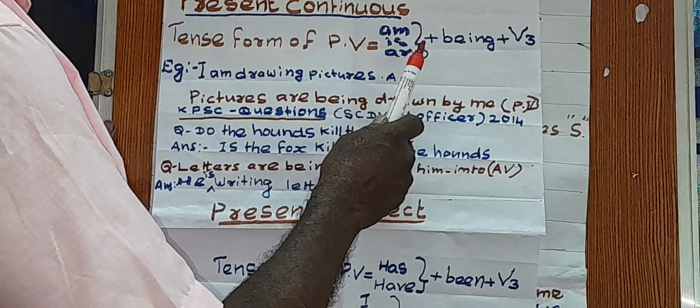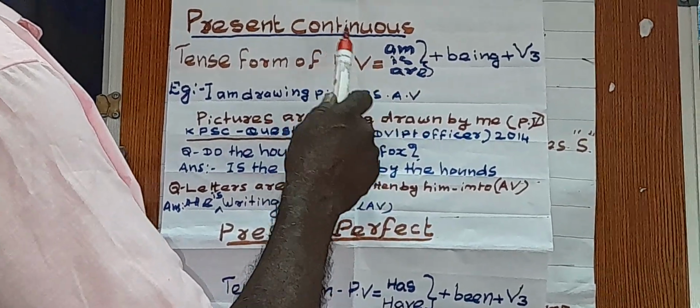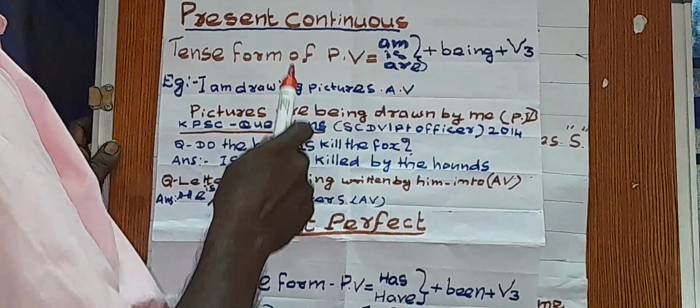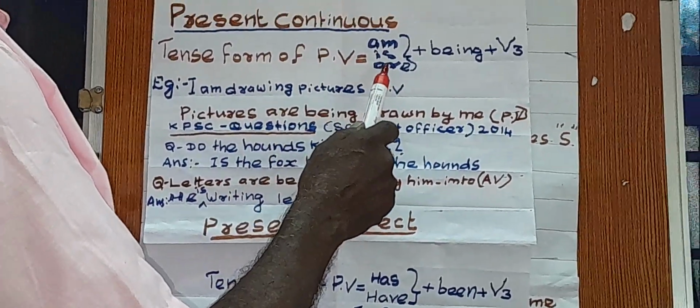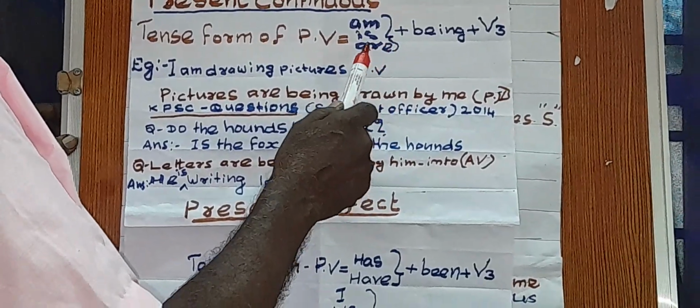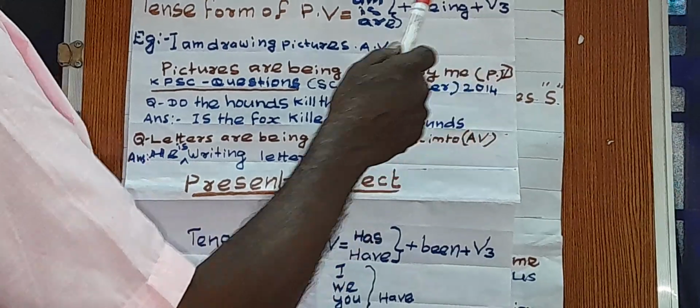You learn very well about the formula. The present continuous tense form of passive voice is am, is, are plus being plus V3.